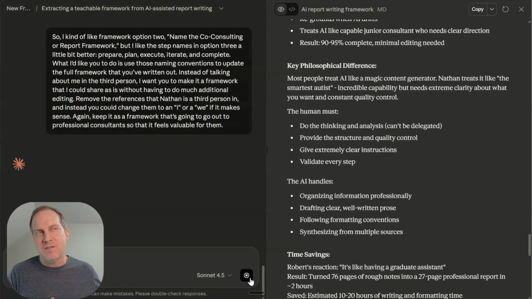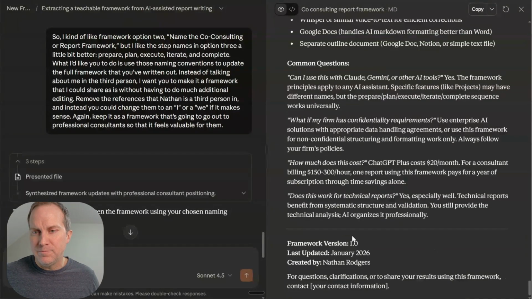I think before there was a lot of prompt engineering, and that is important, right? And there are benefits to going down that road of thinking through your prompts a lot. But I find that if you just talk through it, explain what you want to do with as much detail as you can, it's going to figure it out pretty well. So now, again, it might take a minute to update. So we have to wait for that.